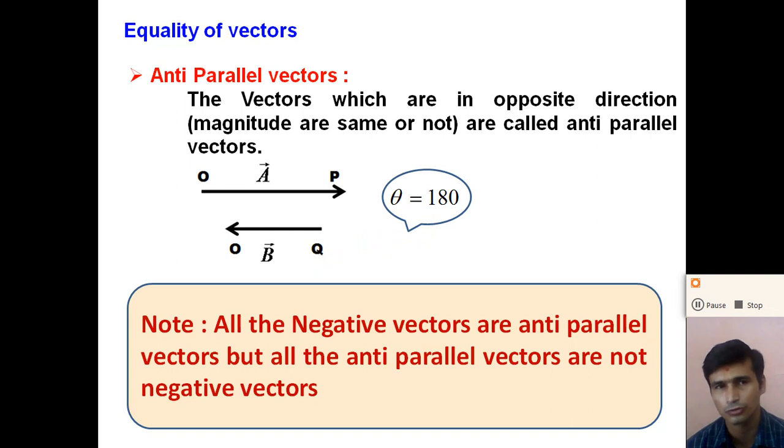So from these parallel vectors, negative vectors and anti-parallel vectors, all the negative vectors are in the opposite direction. So we can say that all the negative vectors are anti-parallel vectors, but all the anti-parallel vectors are not negative vectors, because in anti-parallel vectors the magnitude may not be the same.